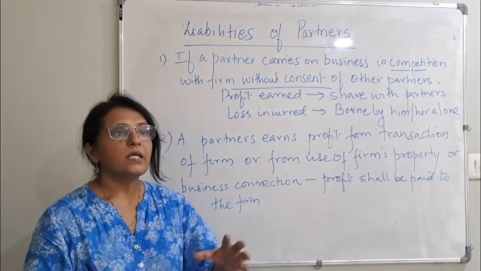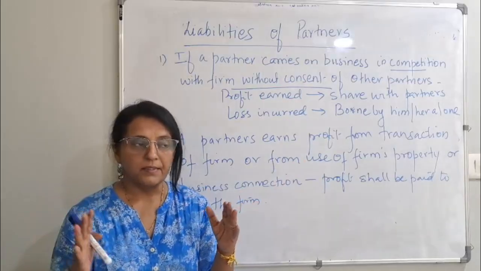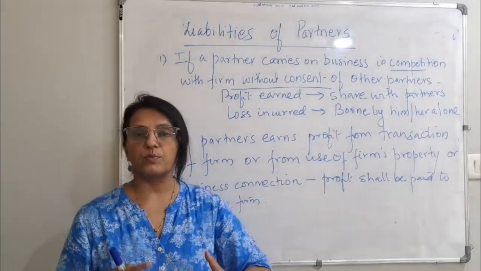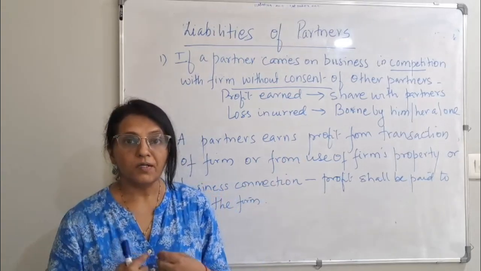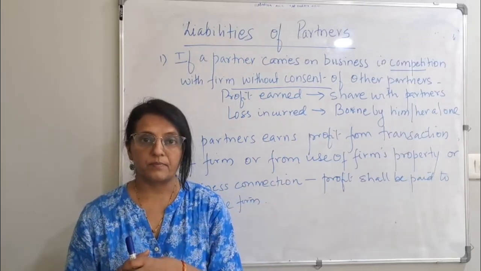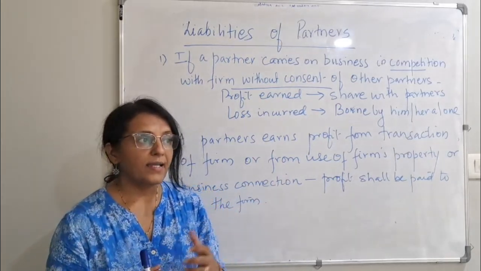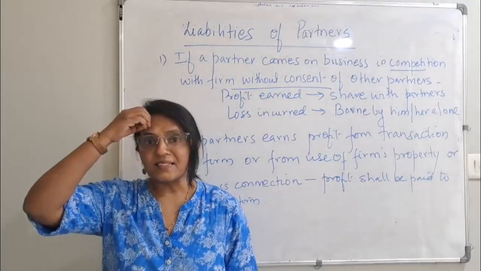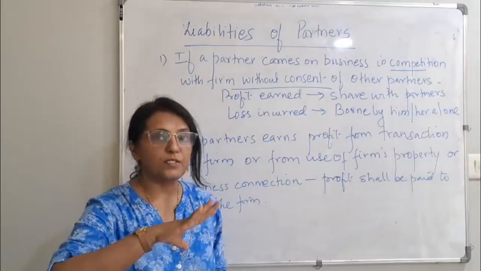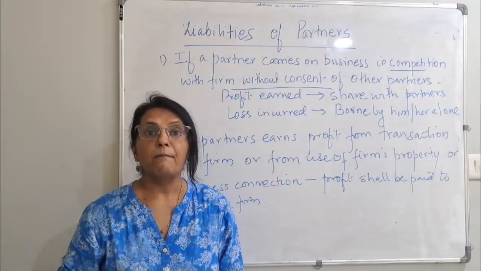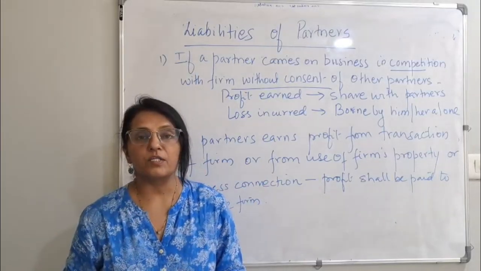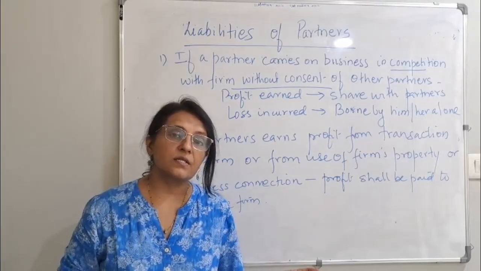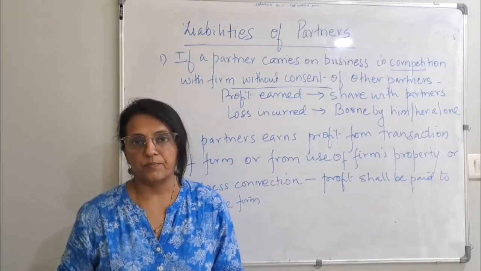For example, if this is an educational class that is taking classes for 11th, 12th commerce students. What I do, in the evening, I again start taking singing classes. Okay, that is my other thing. This class is meant only for 11th and 12th commerce. But in the evening, again I come at 7 o'clock, 8 o'clock, and I start taking singing classes. Or my sister, she's taking dancing classes.